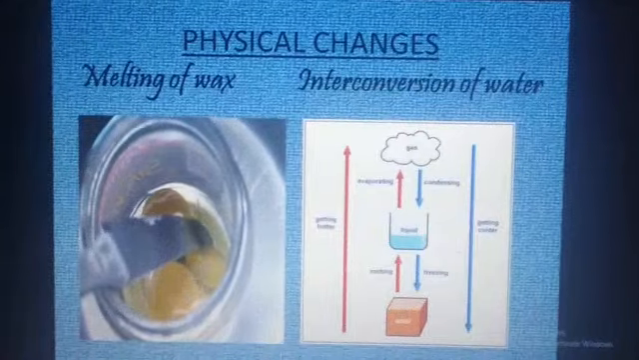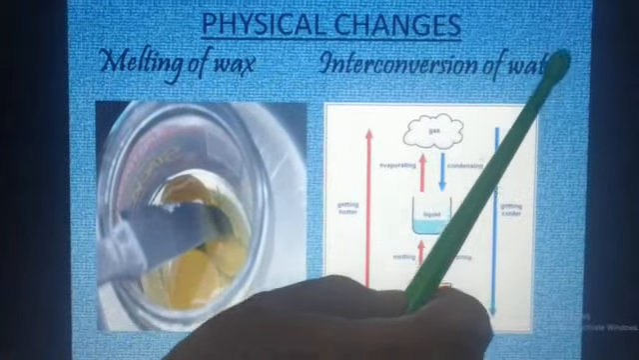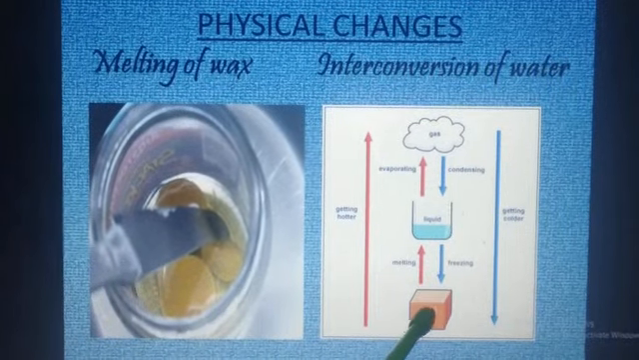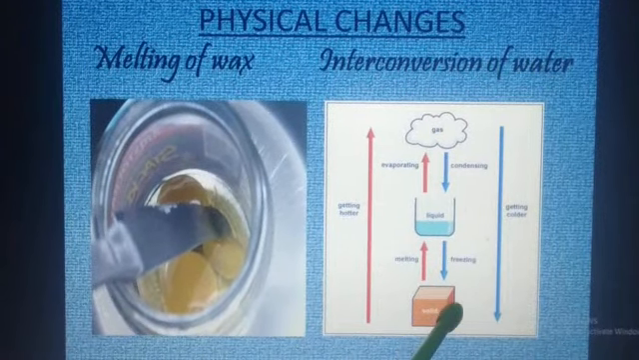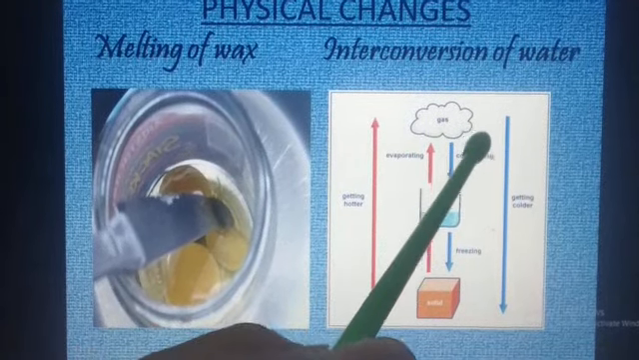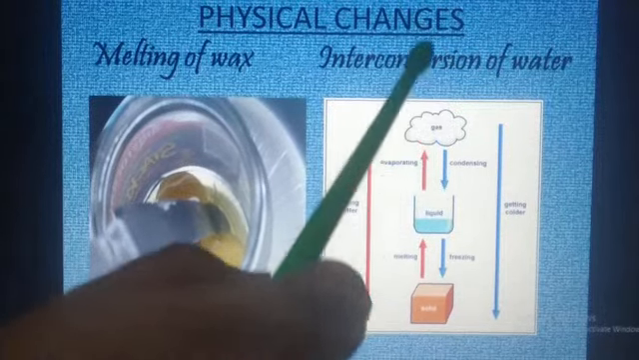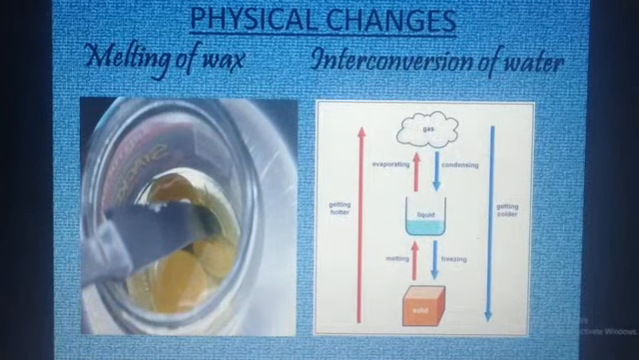Other examples of physical changes are melting of wax and interconversion of water, meaning it can be changed from solid form, ice, to liquid form, water, to gaseous form, water vapors. But all these three forms have the same chemical formula, that is H2O.